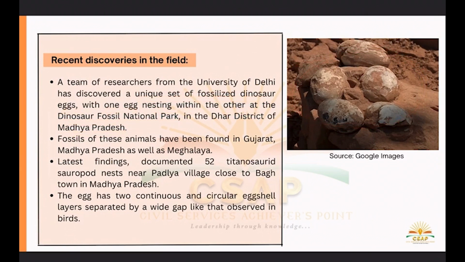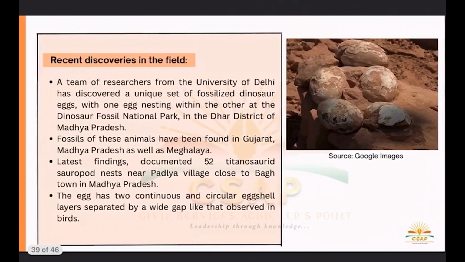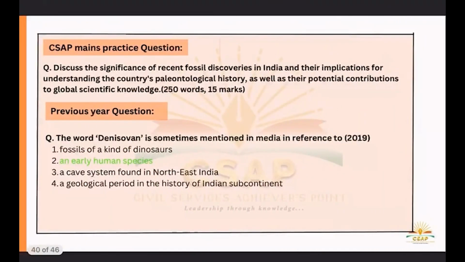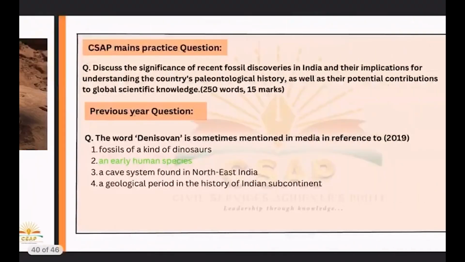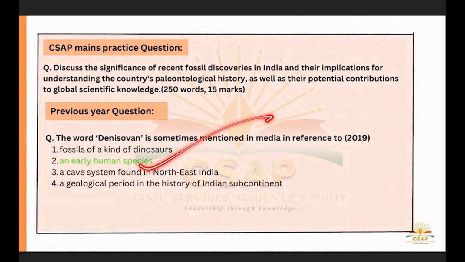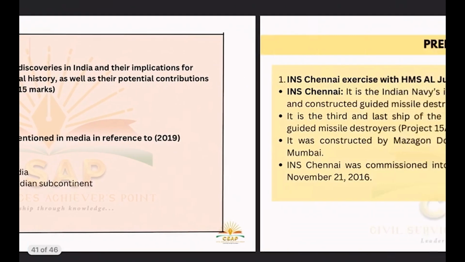Fossils of these animals have been found in Gujarat, Madhya Pradesh as well as in Meghalaya in the northeast. Importantly, the latest findings documented 52 titanosaurid sauropod nests from Pandya village close to Bag town in Madhya Pradesh. The egg has two continuous and circular eggshells separated by a wide gap, like that observed in birds. That is one of the very important facts about recently discovered fossils.